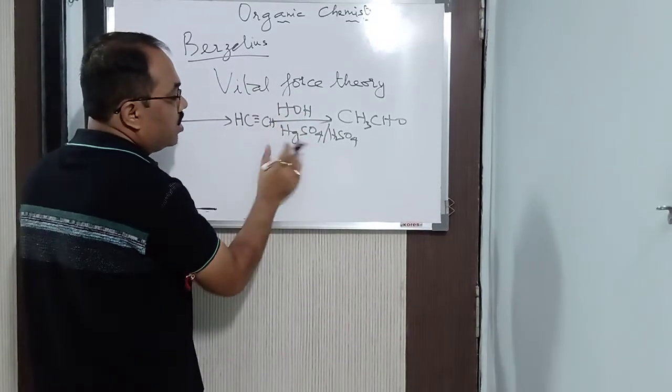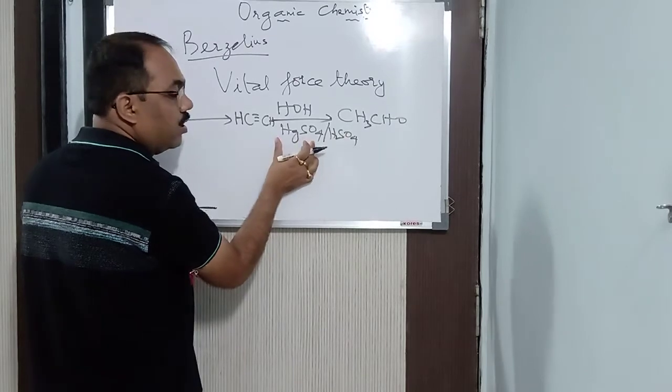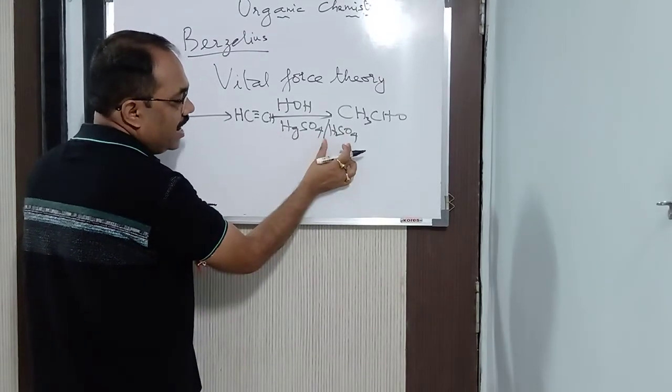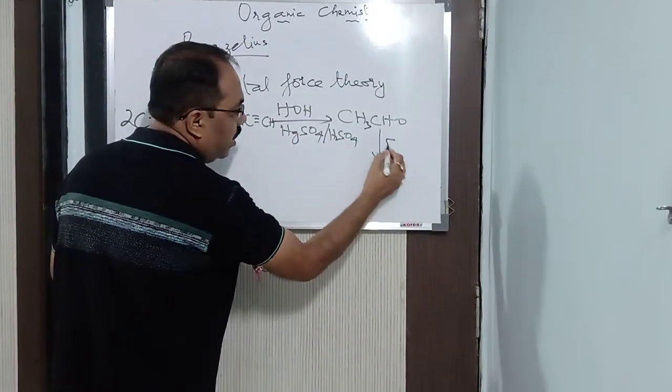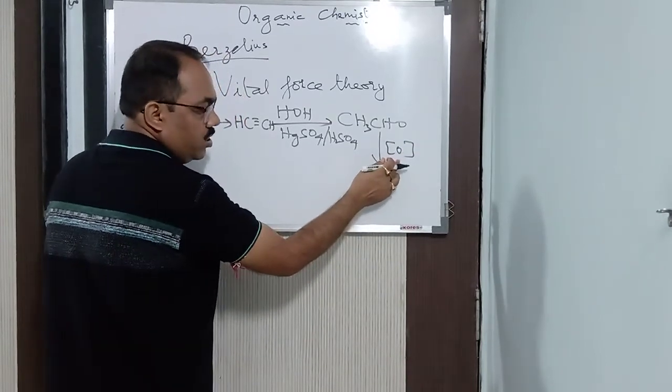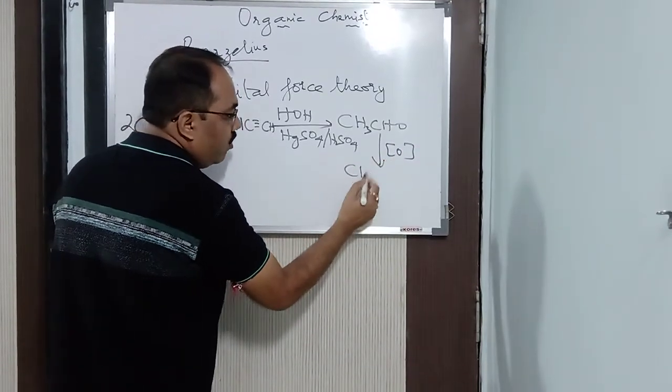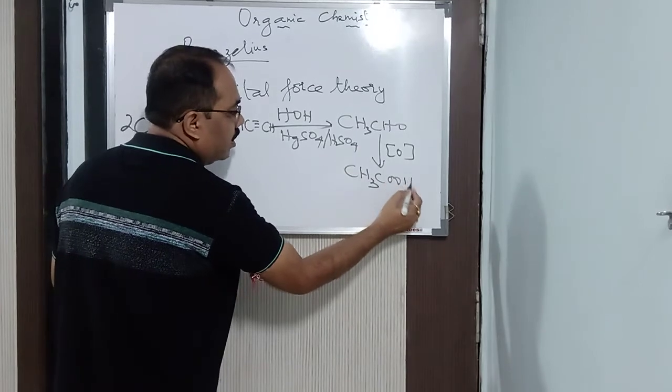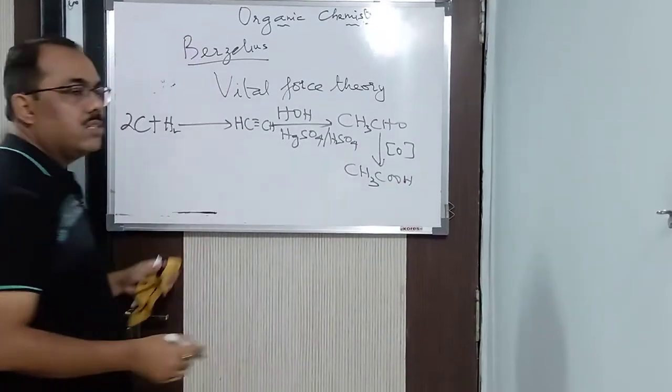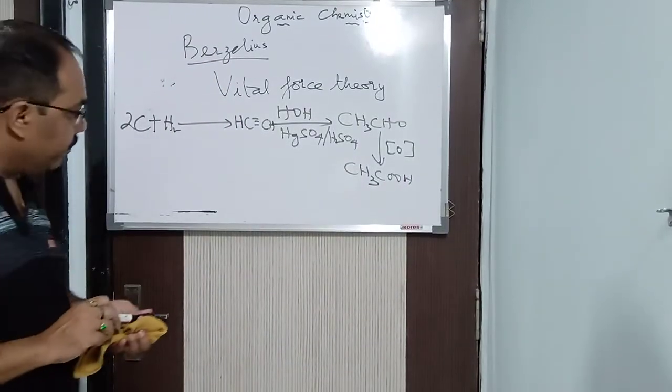It reacts with HOH in the presence of sulfuric acid and mercuric sulfate, that is your acidic medium, to give acetaldehyde, which further goes through oxidation. This is nascent oxygen, to give you what? That is nothing but acetic acid. That is called vinegar. In this way, vinegar was also being prepared.